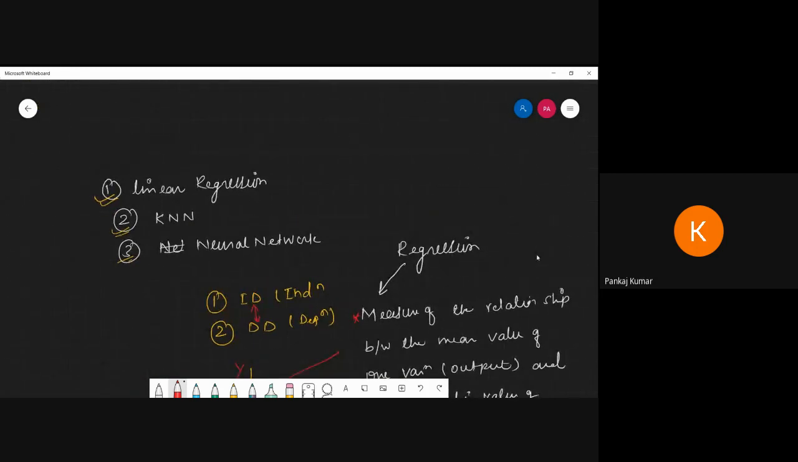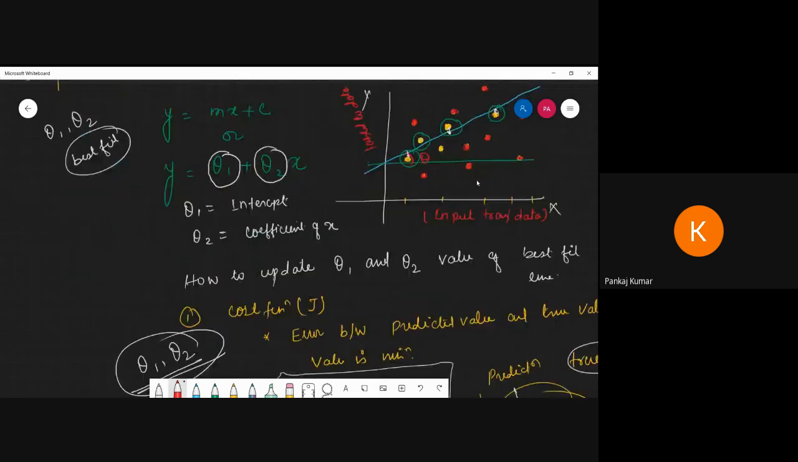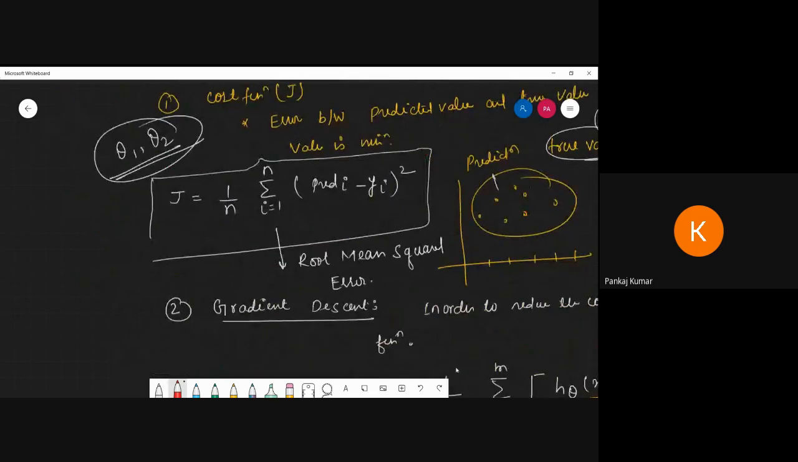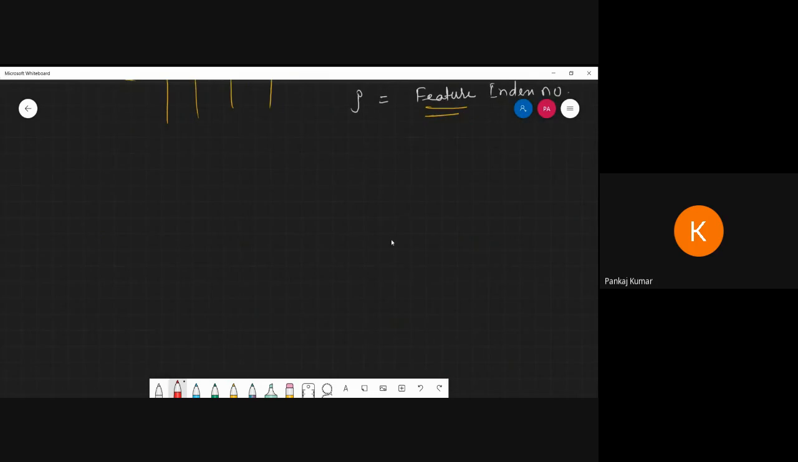Okay, now we are going to discuss the simplest linear model apart from linear regression, which is KNN, K nearest neighbor. So let's discuss KNN. Give me 5 minutes, I'll take some water.